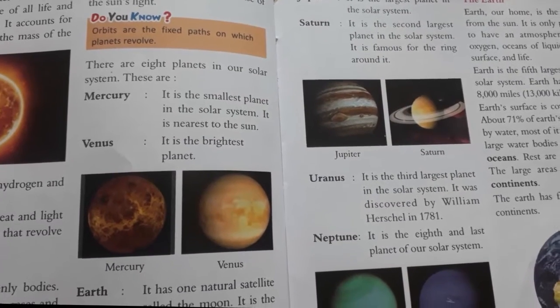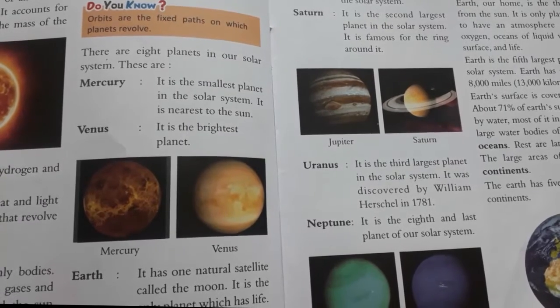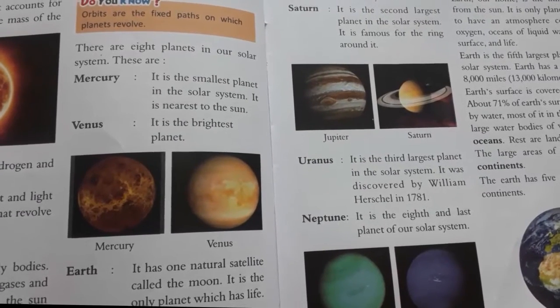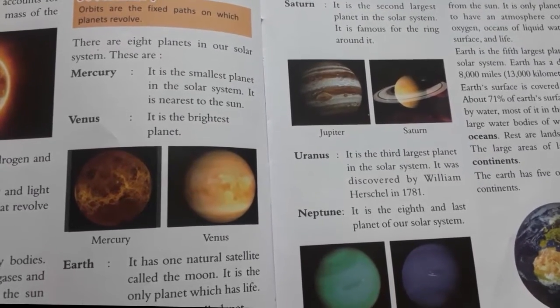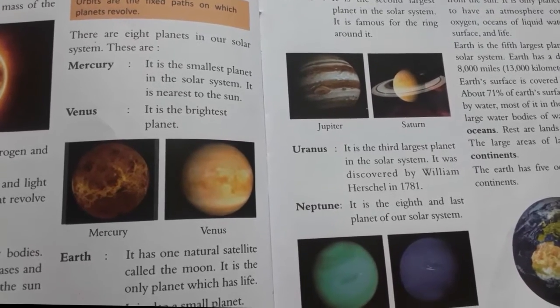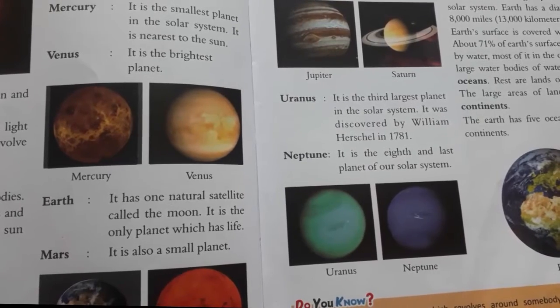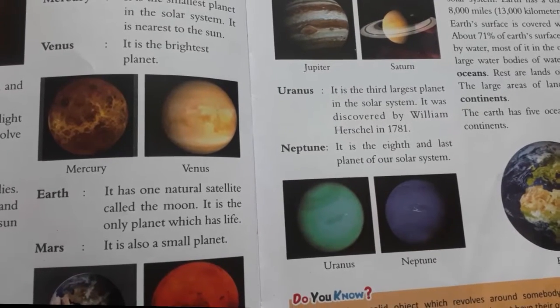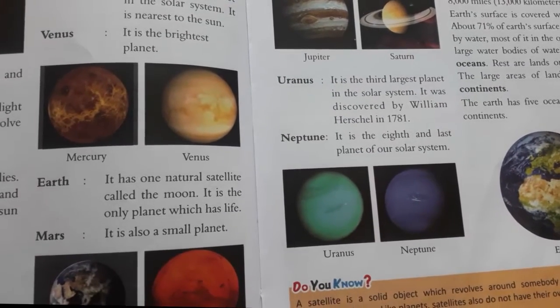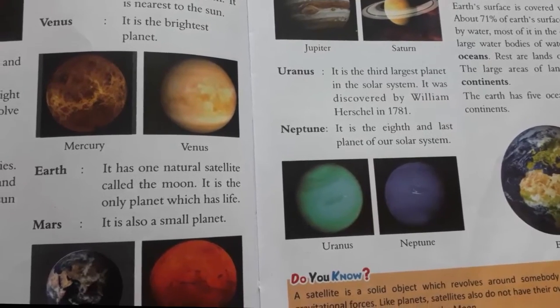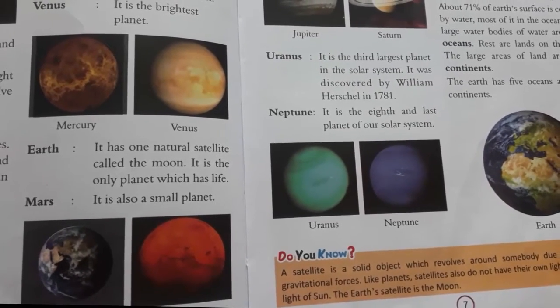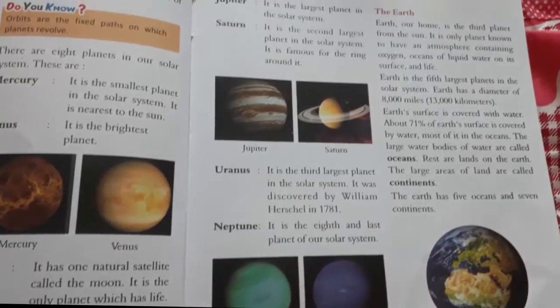These are Mercury. It is the smallest planet in the solar system. It is nearest to the sun. Venus, it is the brightest planet. Earth, it has one natural satellite called the moon. It is the only planet which has life. Mars, it is also a small planet.